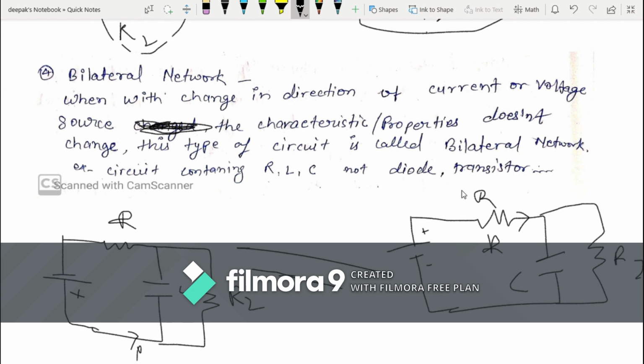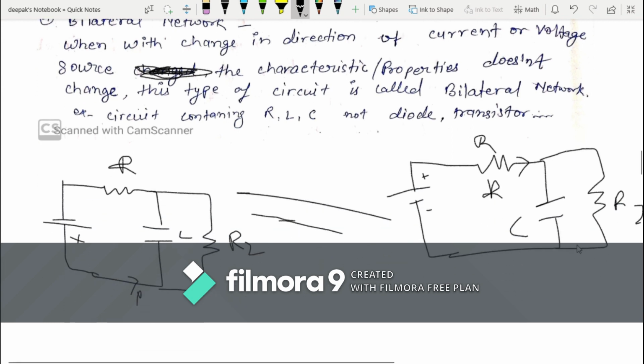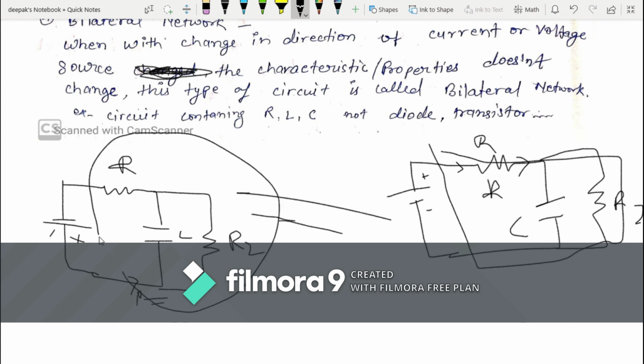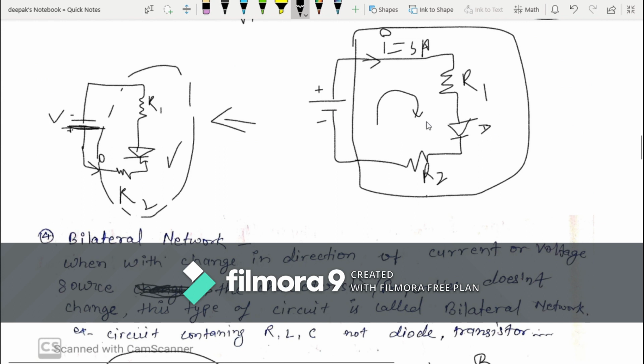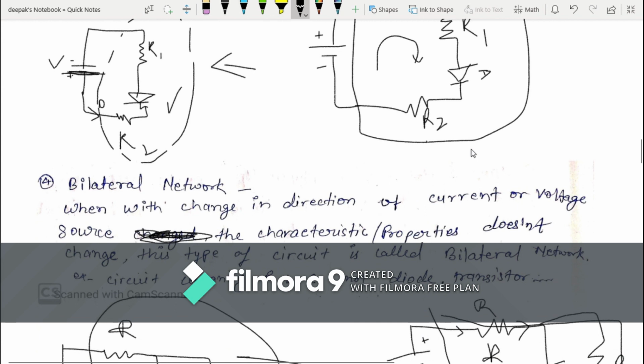Because suppose I have drawn here the diagram of a bilateral network, this is the network. If you apply a voltage source here, you will get some current here, and if you reverse the voltage source, you will get the same current over here. The properties of this network don't change by changing the direction of voltage. So these types of network are called bilateral network. But if there is a diode, thyristor or some electronic devices, then that circuit offers unilateral behavior.